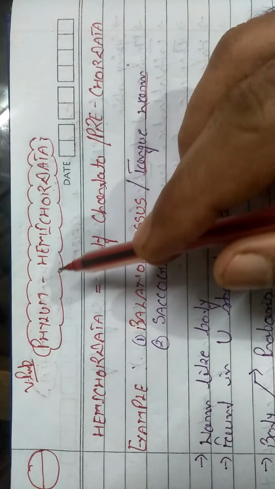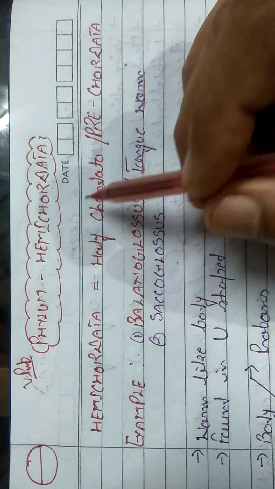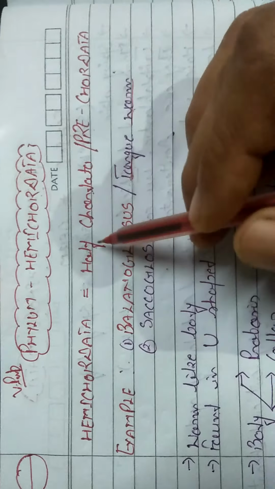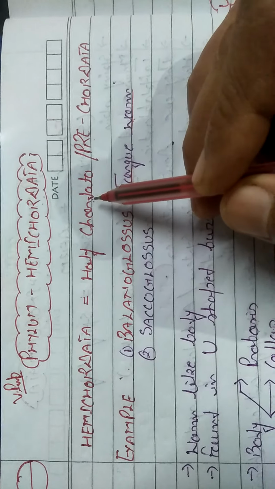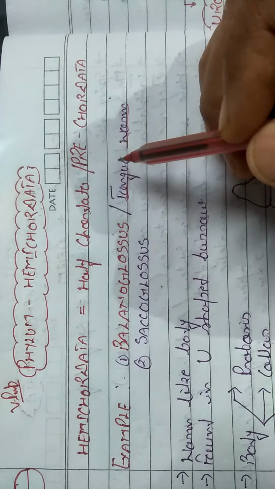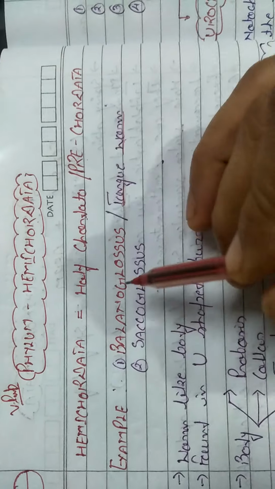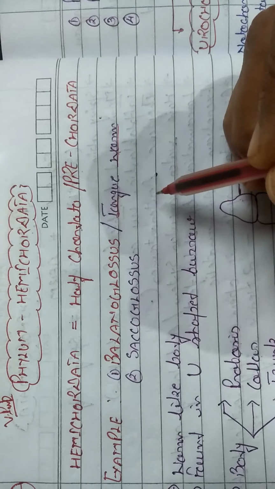Hello dear students. Now we will take up another phylum, Hemichordata. The basic meaning of Hemichordata is half chordata, and they have half the characteristics related to the chordates. They are also known as prechordata. For example, balanoglossus. Balanoglossus is also known as tongue worm.